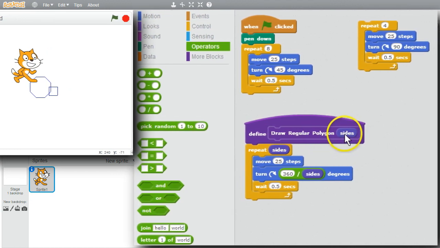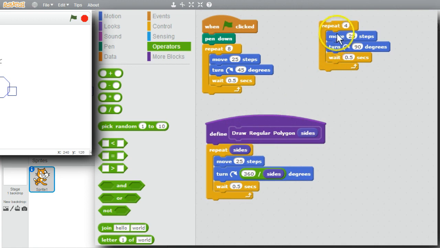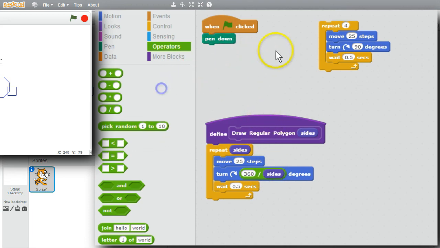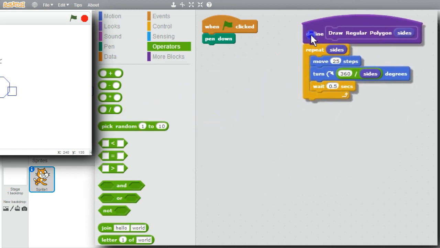If the number of sides is 4 for drawing a square, the repeat will be 4 times, which matches this, and the turn will be 360 divided by 4, which is 90. That looks good. If sides is 8 for an octagon, it'll repeat 8 times, which is good. 360 divided by 8 is 45, which matches this loop. I don't need these repeats now. I'll move the define up here.